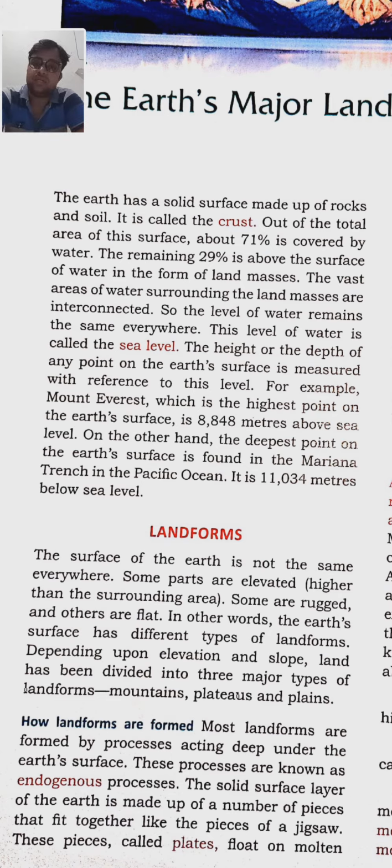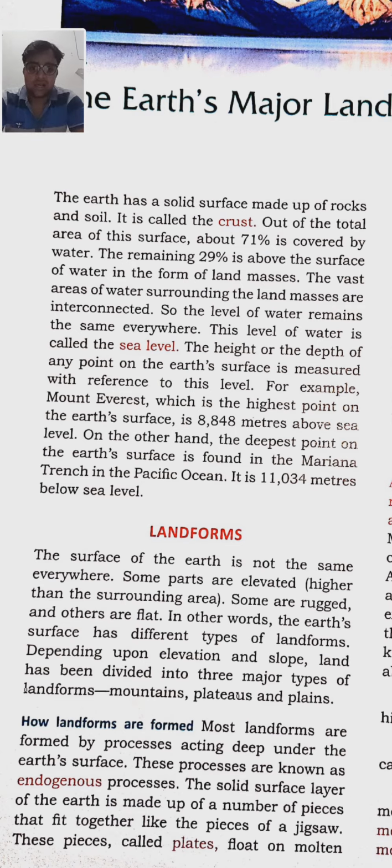For example, Mount Everest is 8,840 meters above sea level, and the deepest and lowest point on the earth is the Mariana Trench, in the Pacific Ocean, which is 11,034 meters below sea level.